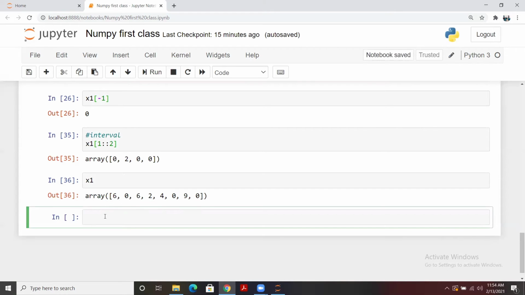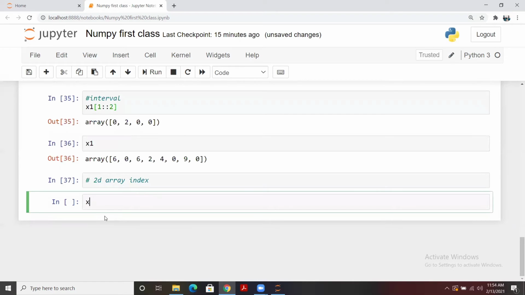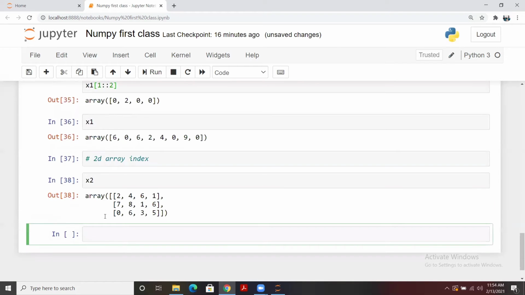Now we are going to apply the indexing on a two-dimensional array. How are we going to use this? Let me call x2 here so that you can validate the output as well. To do the indexing for a two-dimensional array, we need two parts. One you can call a row, or you can call it a column. So these 2 4 6 1 is a row and 2 7 0 is a row. Let's say you want to extract this element, this 8. So this is at index 1 of row and index 1 of column.